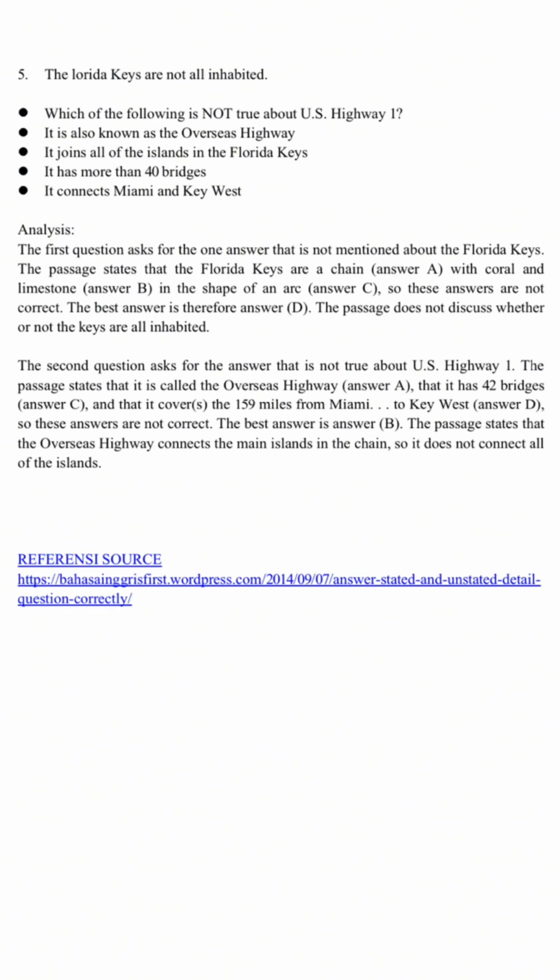The second question asks for the answer that is not true about U.S. Highway 1. The passage states that it is called the Overseas Highway, answer A, that it has 42 bridges, answer C, and that it covers the 159 miles from Miami to Key West, answer D, so these answers are not correct. The best answer is answer B. The passage states that the Overseas Highway connects the main islands in the chain, so it does not connect all of the islands.